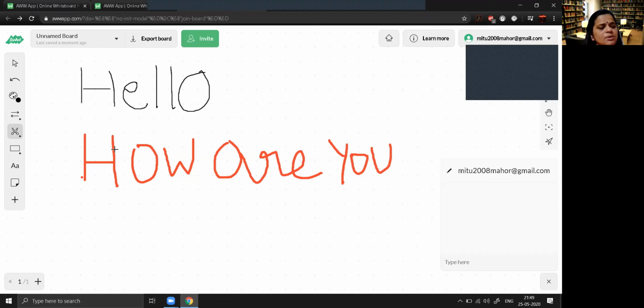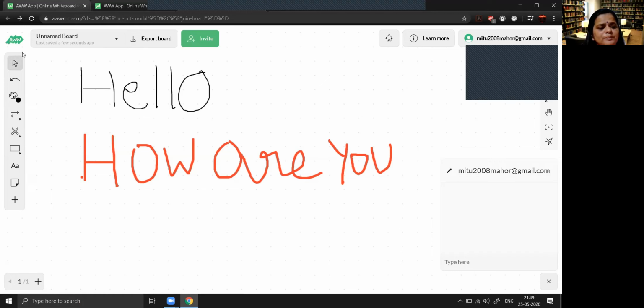So this is how you can delete the part of the board which you don't want, either by using the erase feature or the scissor feature. Scissor feature we normally use when you want to delete more part of the text.